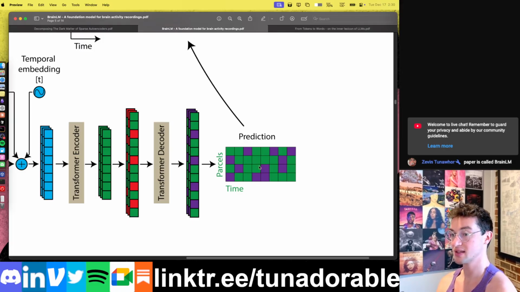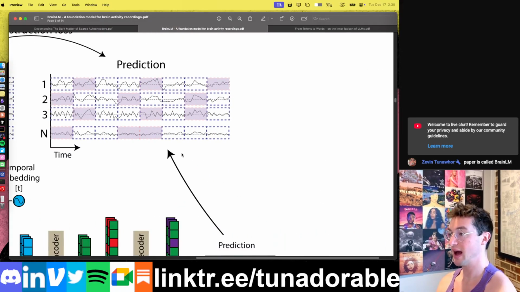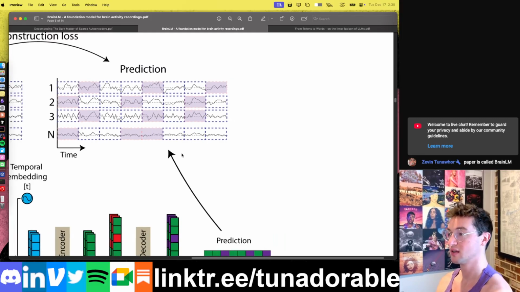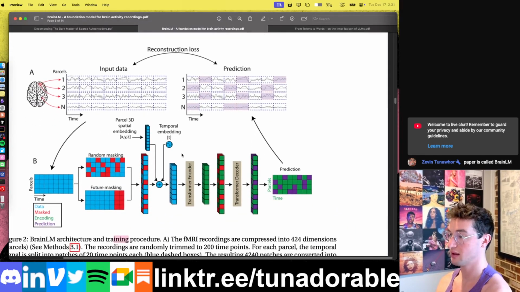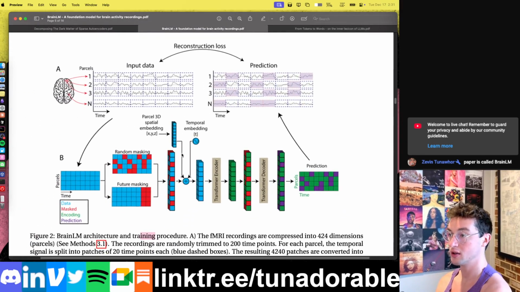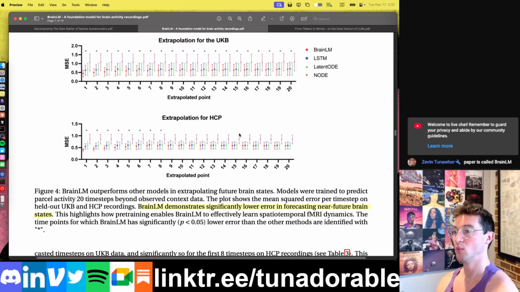predictions for all of the pieces that were masked, that were hidden out, and you can fill in the gaps in the data, and that's how it learns from any place in the data to reconstruct any other part of the data, and therefore gains good understanding representations of what's actually happening in said data. We can also see in terms of the results that we do get BrainLM, especially in the very, very short term, has better accuracy, lower error in forecasting those future brain states.